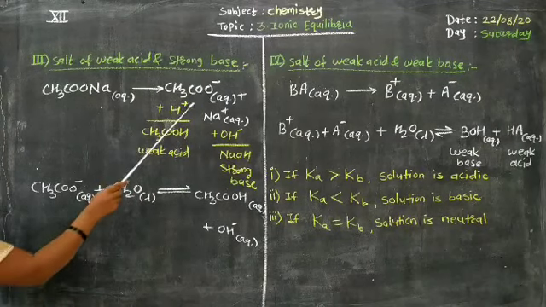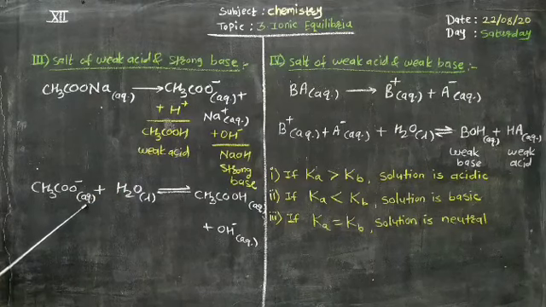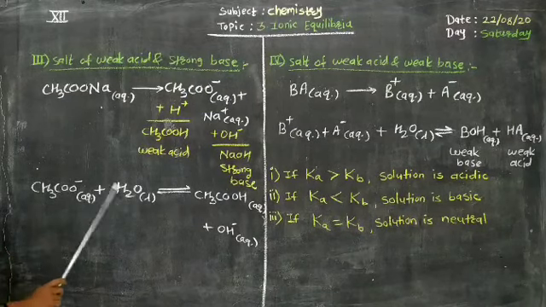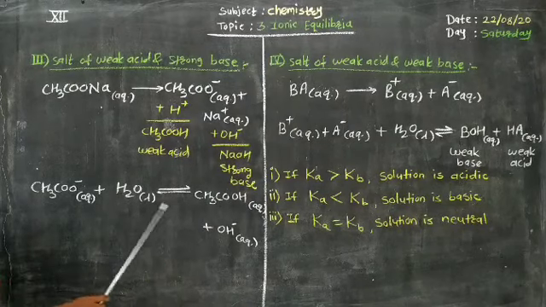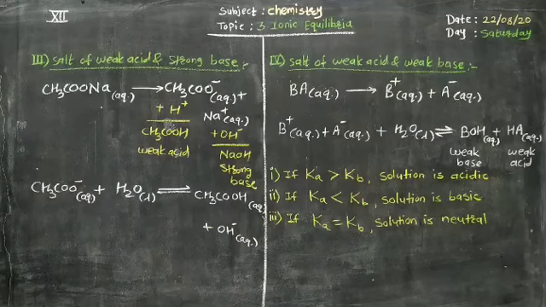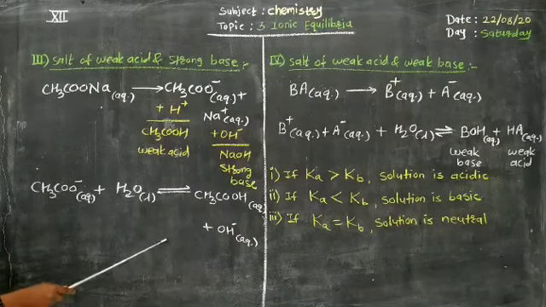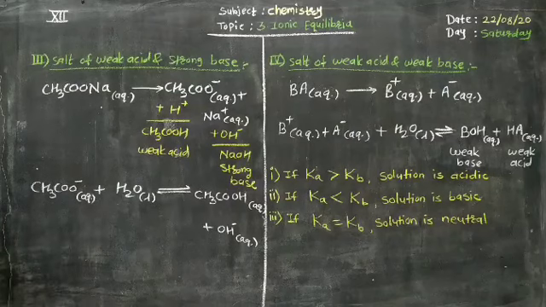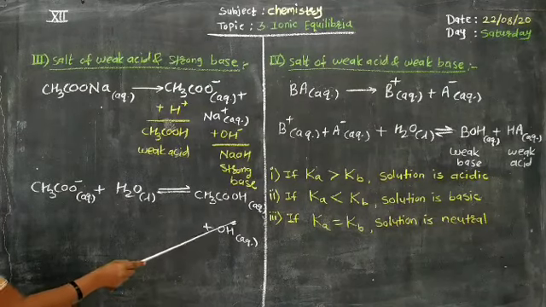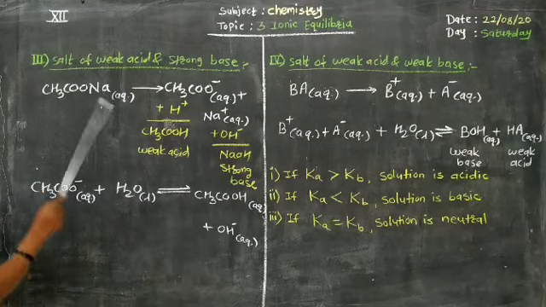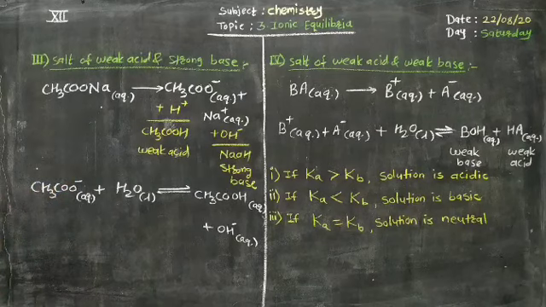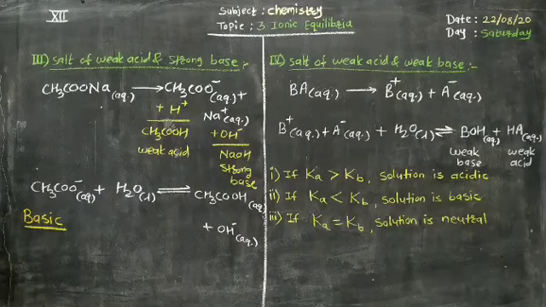Only this takes place, and hence acetate ions in aqueous medium react with water, which is in liquid state, at equilibrium giving formation of CH3COOH, acetic acid, in aqueous medium plus OH- in aqueous medium. What does this indicate? This indicates that there is presence of excess of OH- ions. That means hydroxide ions are present in excess, and hence the nature of the solution of a salt of weak acid and strong base is basic, or we can say alkaline.